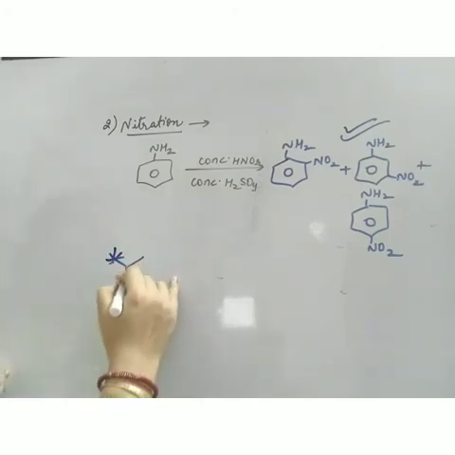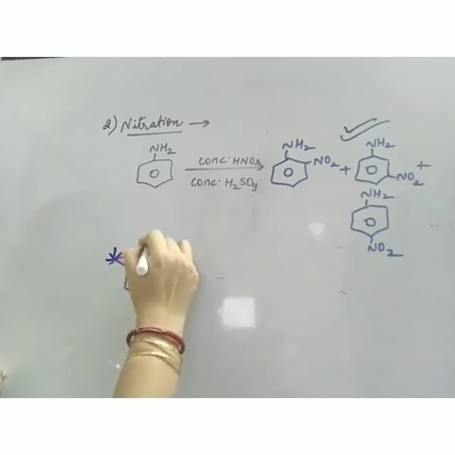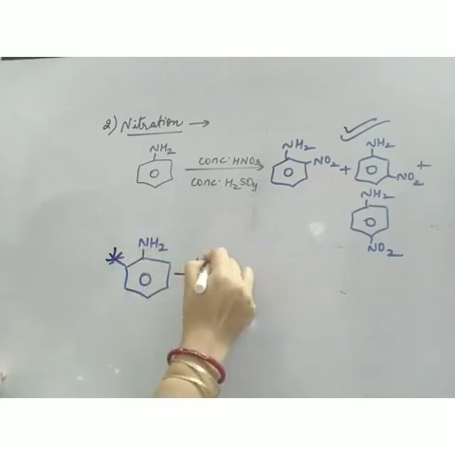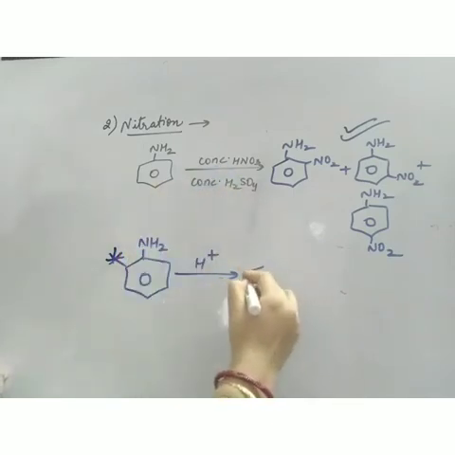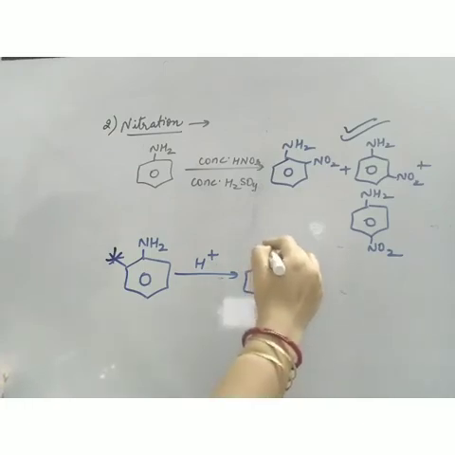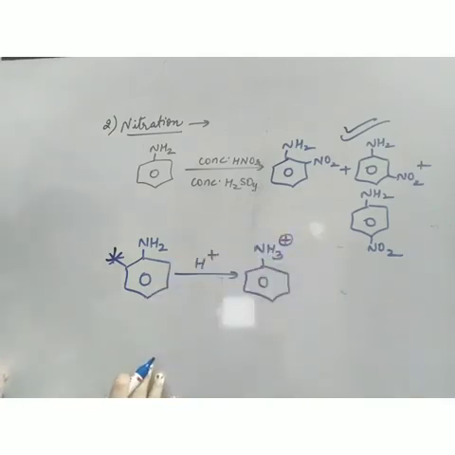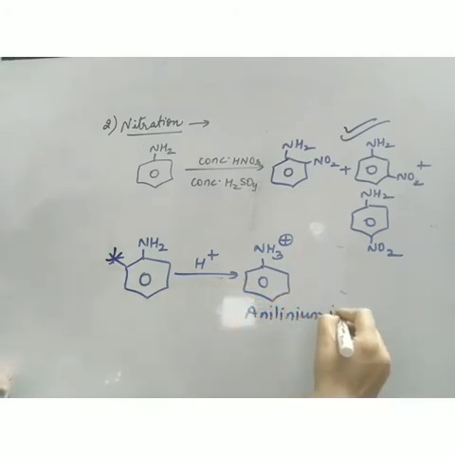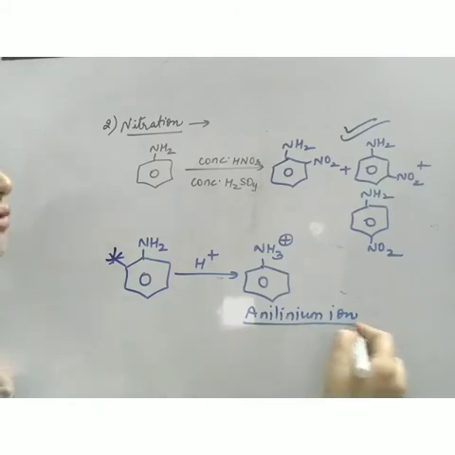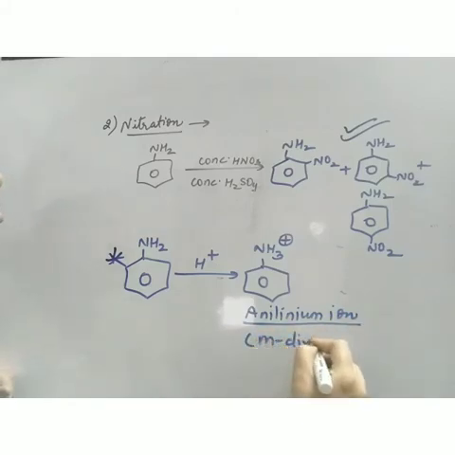The reason is nitration is done in the presence of acid because we are using concentrated H2SO4. And in the presence of acid, it is changed to this. This is base, this is acid, salt will be formed. So this is anilinium ion. And what is the nature of this anilinium ion? This is your meta director. So we are getting all the three products.